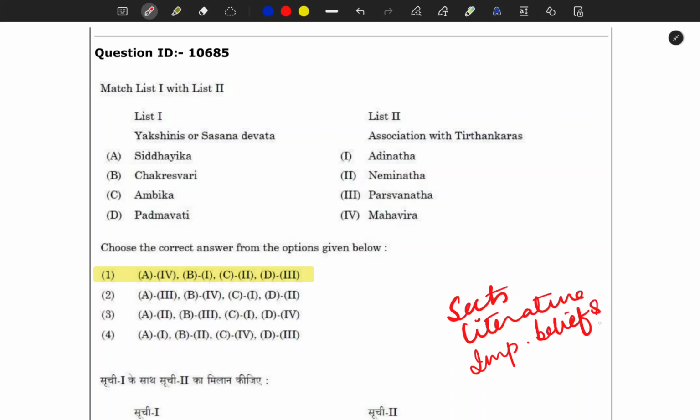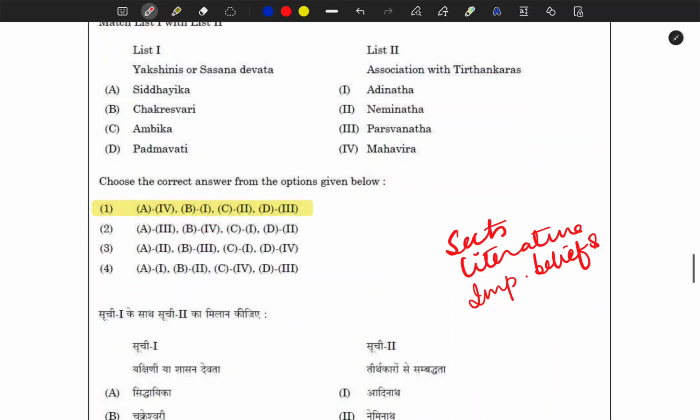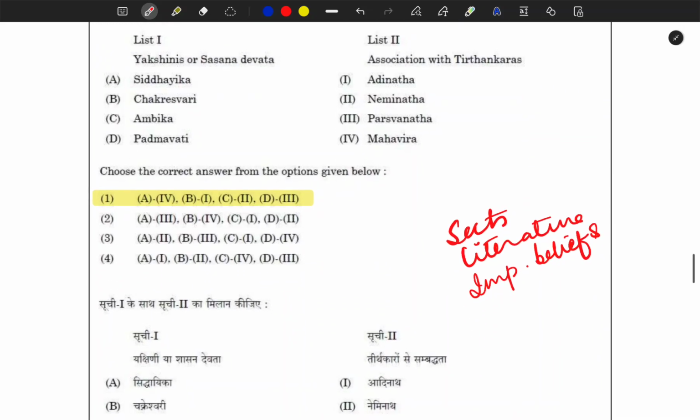Means it is not the mainstream belief system. If there were some changes in that and there was a certain philosopher who was interpreting it differently, then you have to remember that. Okay, again, Buddhism and Buddhist and Jaina Council.